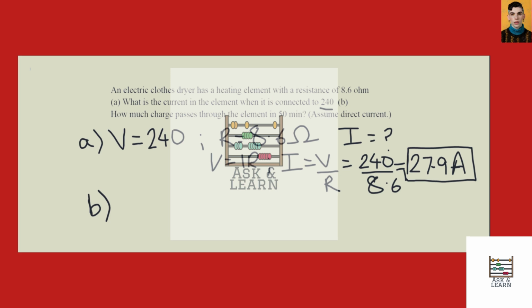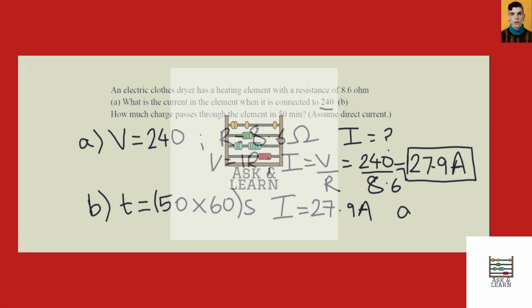So the time, lowercase t, is 50 minutes, but we need this in terms of seconds. So it's going to be 50 times 60 seconds. And from our previous calculation, we know that the current is 27.9 amps. And we want to find the charge.